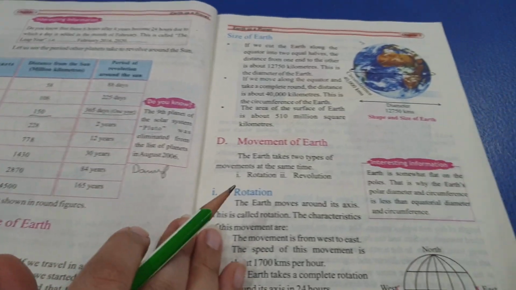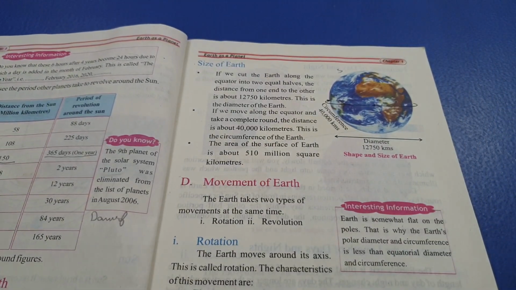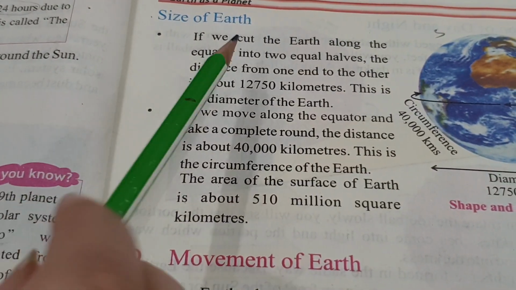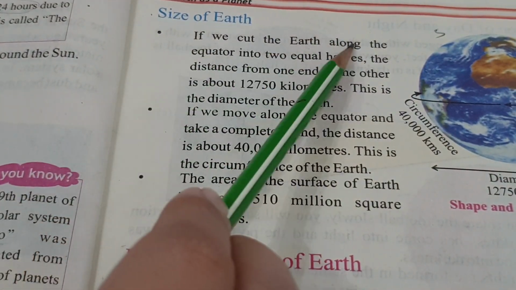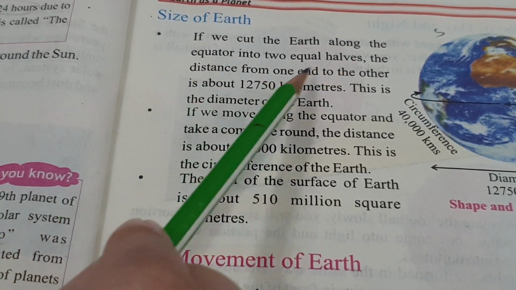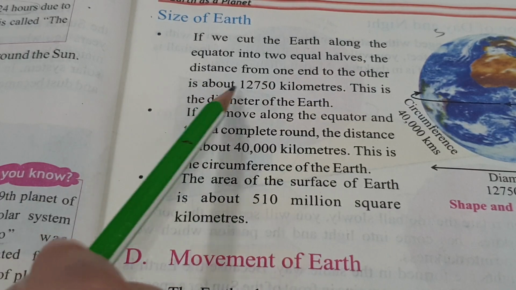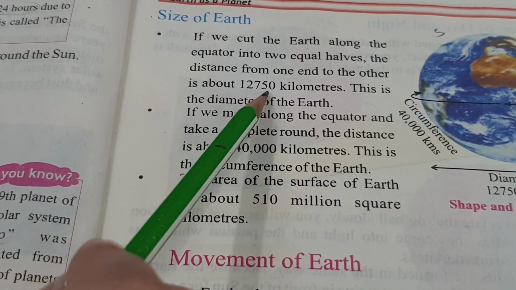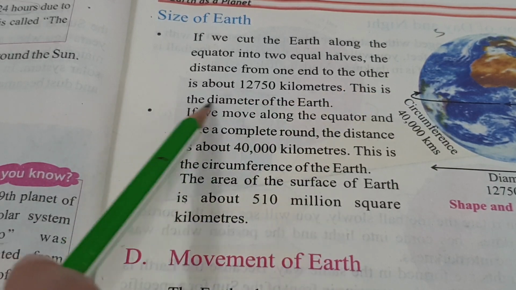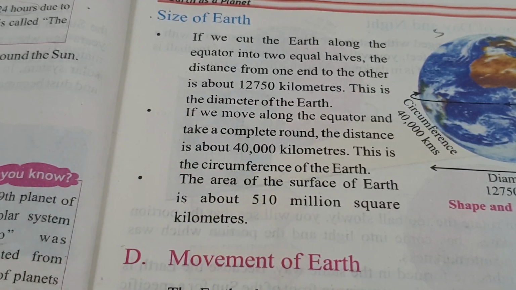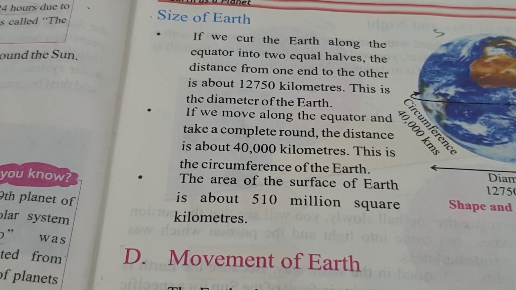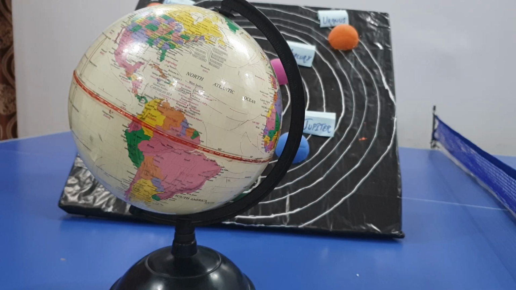Next we have the size of Earth. If we cut Earth along the equator into two equal halves, the distance from one end to the other is about 12,750 kilometers. This is the diameter of the Earth. Let me show you the globe and then you will understand this point.